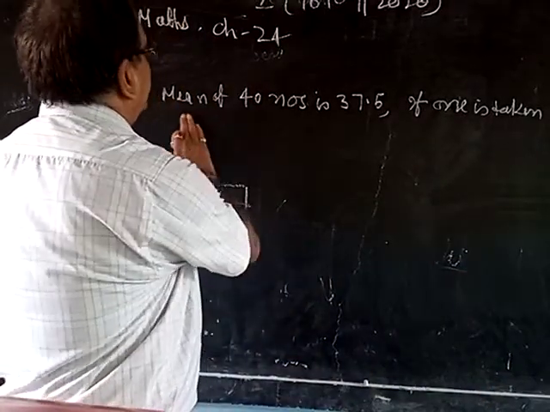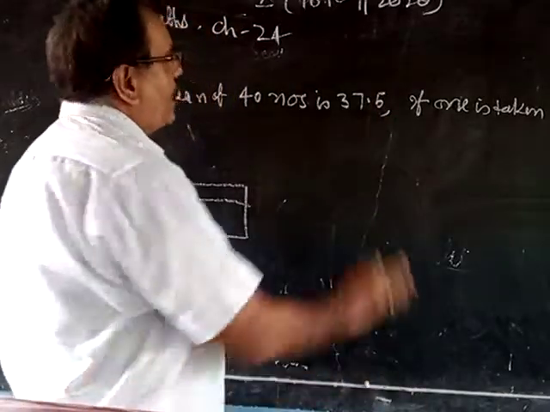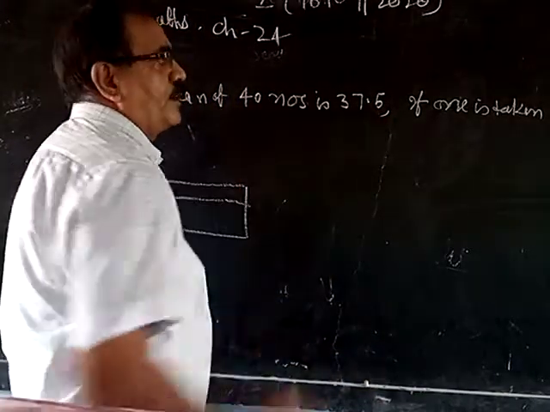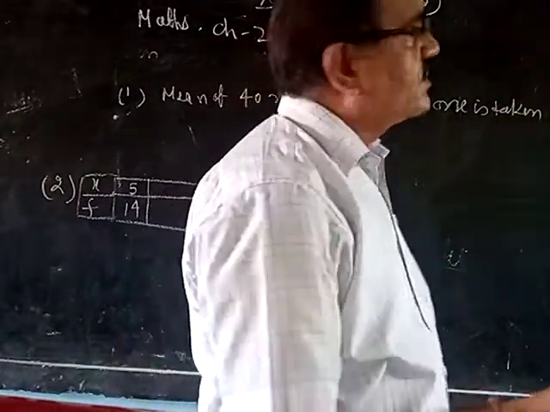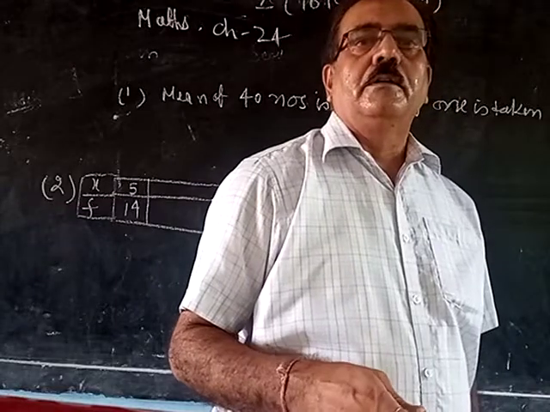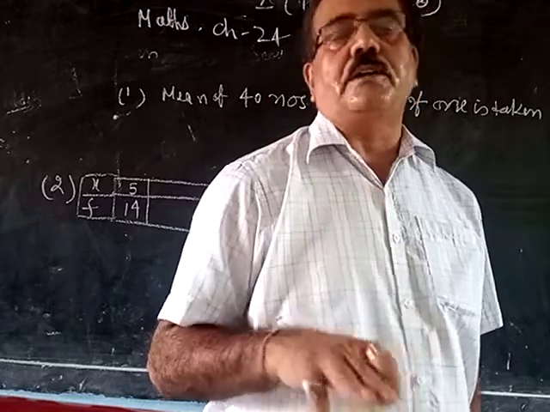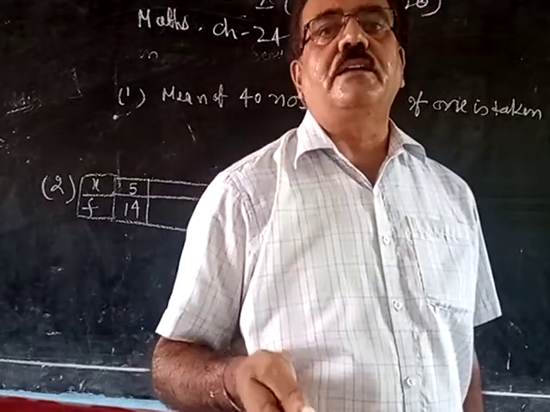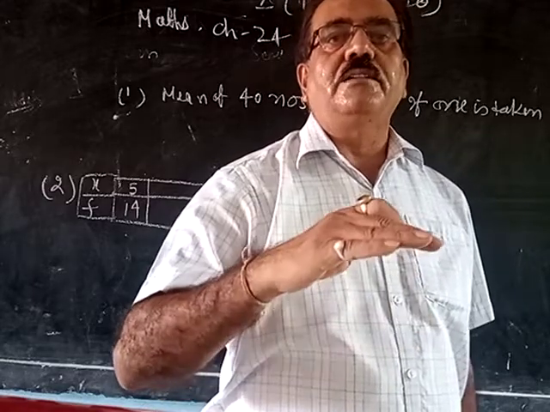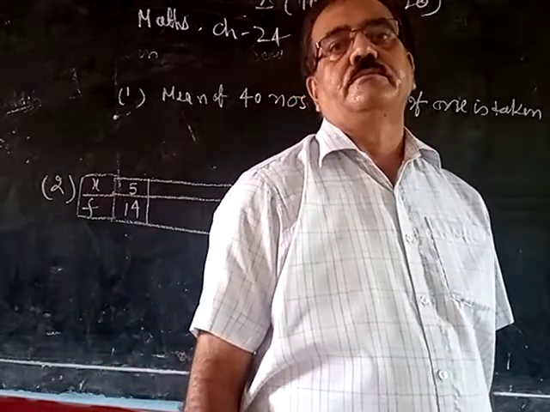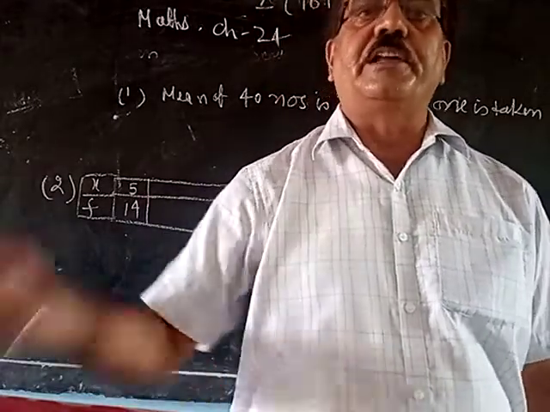One question: the mean of 40 numbers is given as 37.5. Means the average of 40 numbers is 37.5. One value was taken as 53 instead of 35. Actually in the question it must be 35, but because of a mistake they took 53. Then you have to find the correct mean. Do you follow? In all such questions you have to find the average. Find the average, that will give the mean.